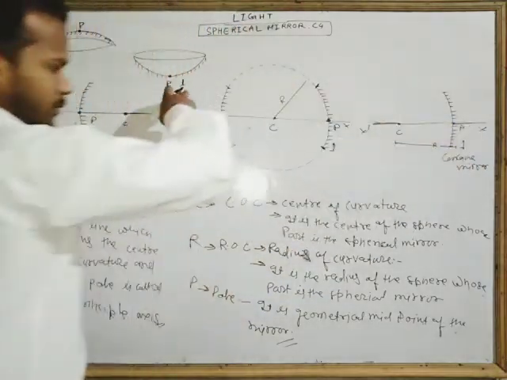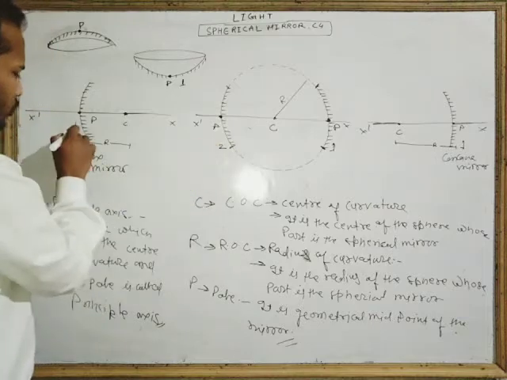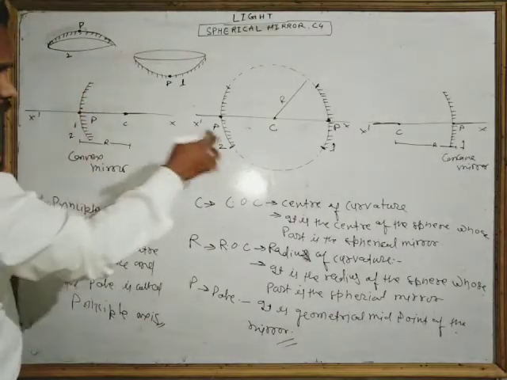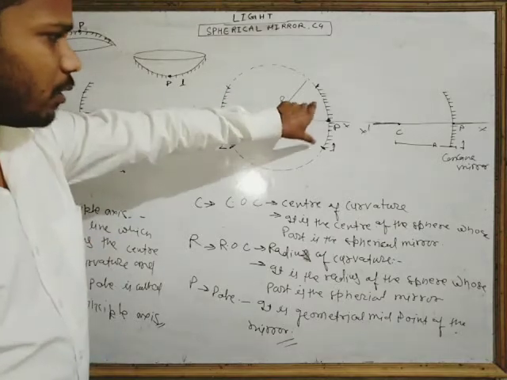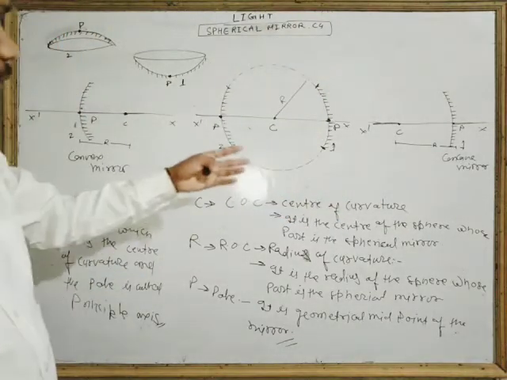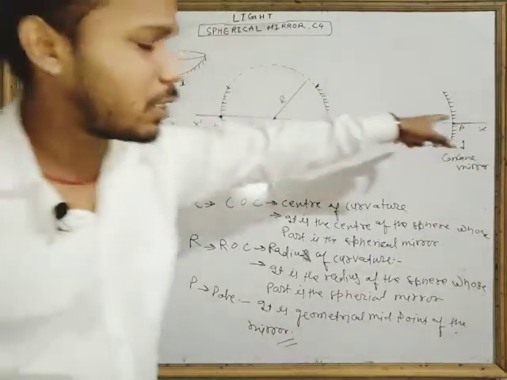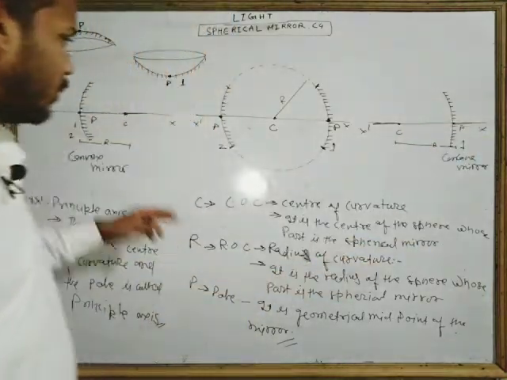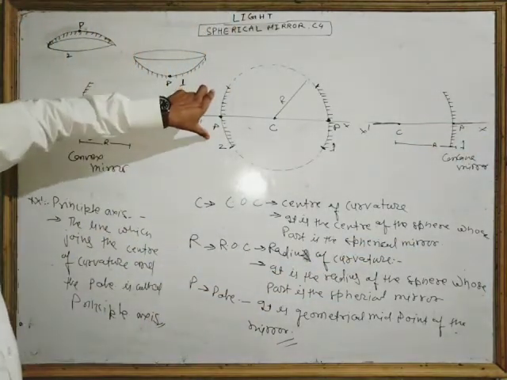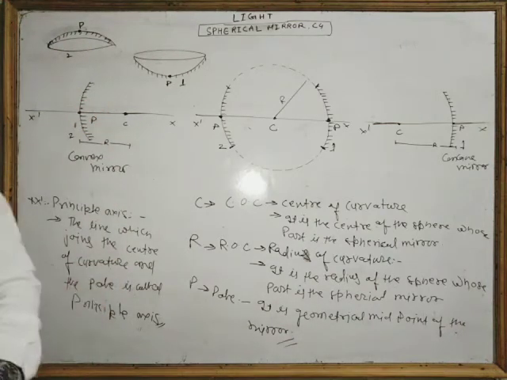These are similar because these are concave. This is 2, this is 2, this is 2. These are similar because these are convex. So I am drawing the concave mirror in 3 different forms: this is the concave mirror, this is the concave mirror symbol, and this is the concave mirror with the points marked here. Here is the convex mirror, this is the convex mirror symbol also, and this is the convex mirror where all points are marked.